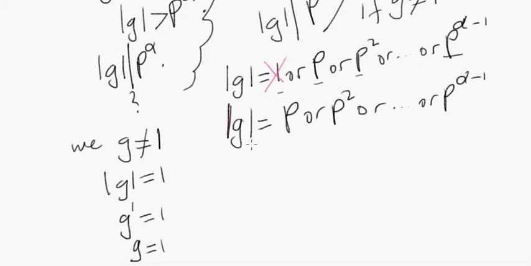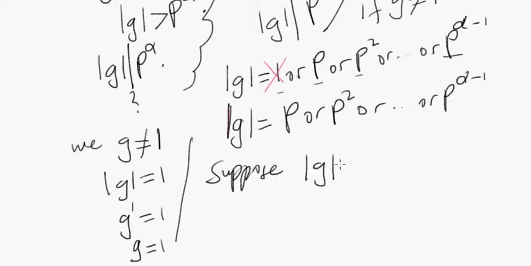Can we determine which one the order of g has to be? Can we determine if the order of g has to be p or p squared or p cubed? Perhaps it's not so clear how to do that, but what we do know at least is that the order of g has to be one of these. So how is this information helpful to us? Let's suppose that the order of g equals p to the i, where i is one of these numbers, between 1 and alpha minus 1. The power is between 1 and alpha minus 1.